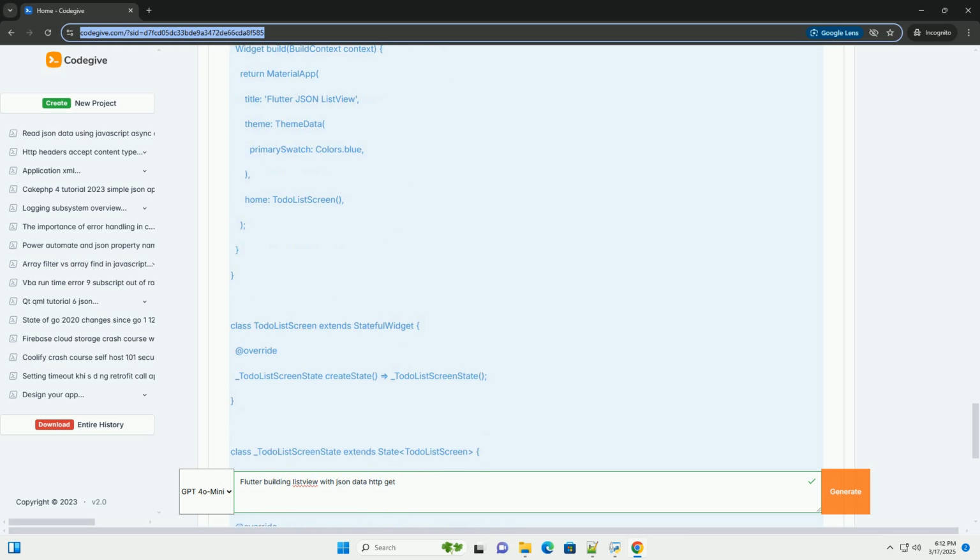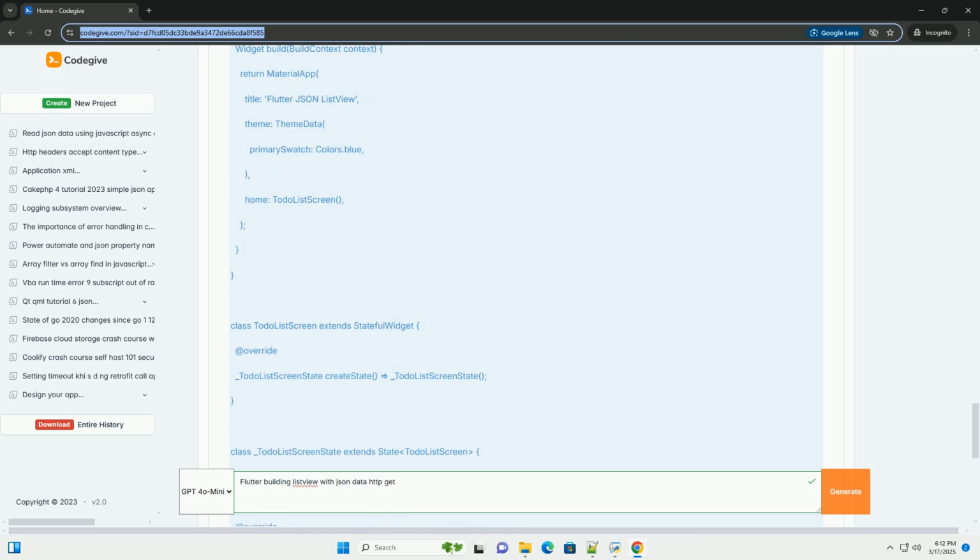3. HTTP GET request. Now, let's fetch the JSON data. Create a new file named lib/services/api_service.dart. ApiService class: encapsulates the API interaction logic. API URL: stores the URL of the API endpoint. Important: replace this with the actual URL of your API.